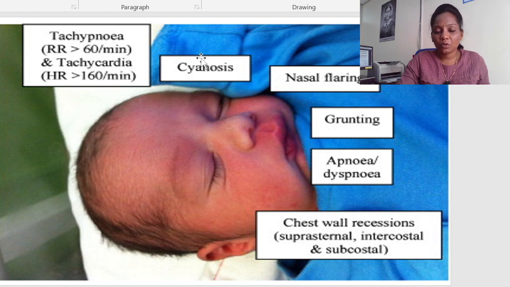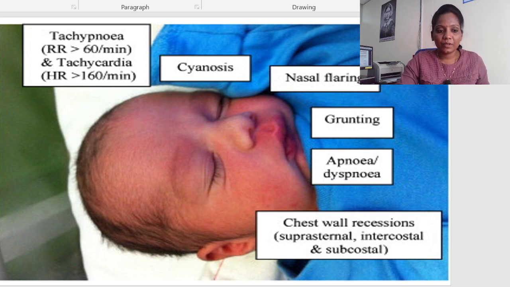Cyanosis, because the lungs are not doing their function of inspiration and expiration, and the baby will take extra effort to inspire. That's why nasal flaring can be seen, and grunting in the chest cavity.